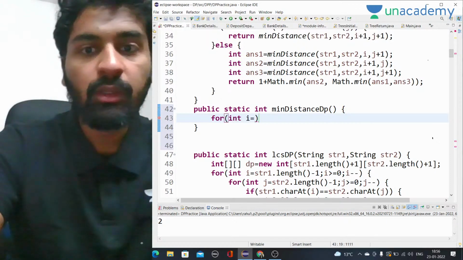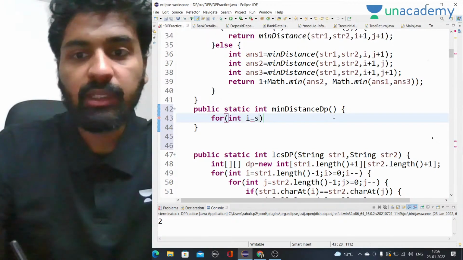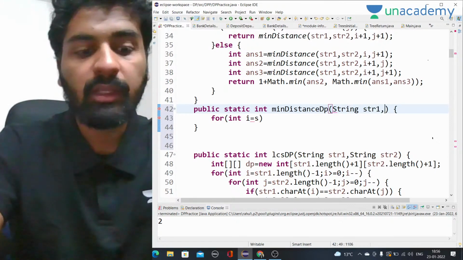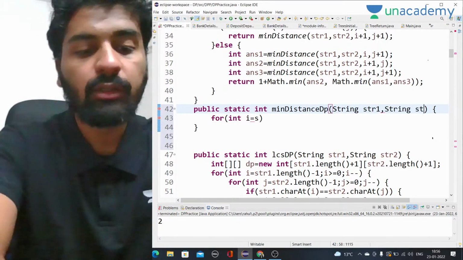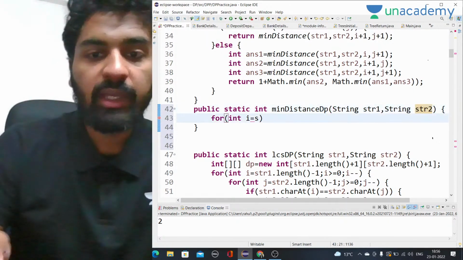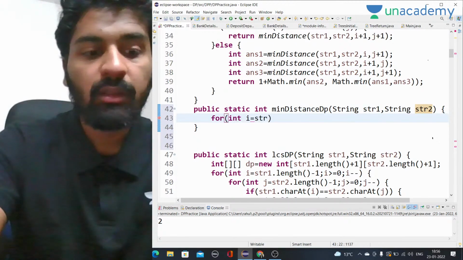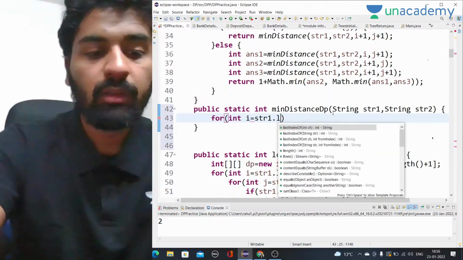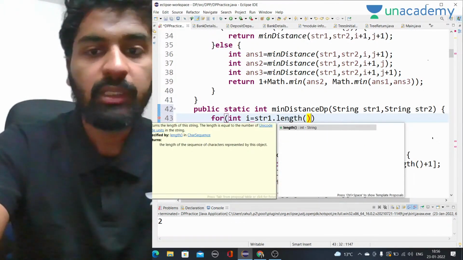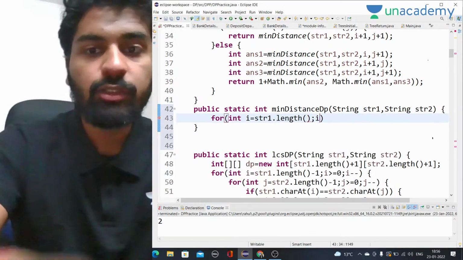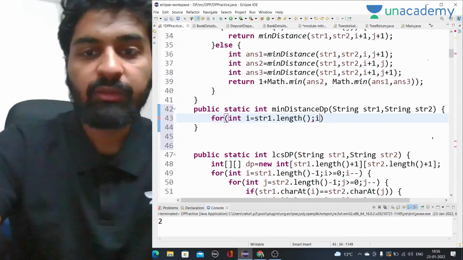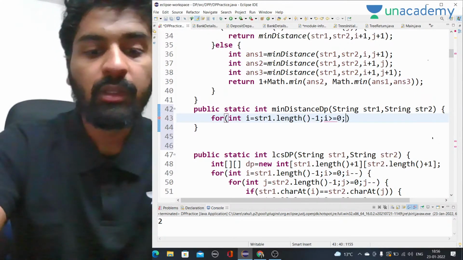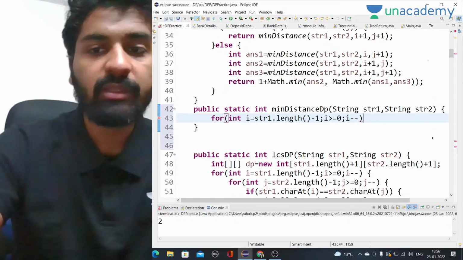We have to take 2 strings here, string str1 and string str2. Now int i equal to str1.length minus 1, i should be greater than equal to 0, i minus minus, same code that we have seen before as well, right?